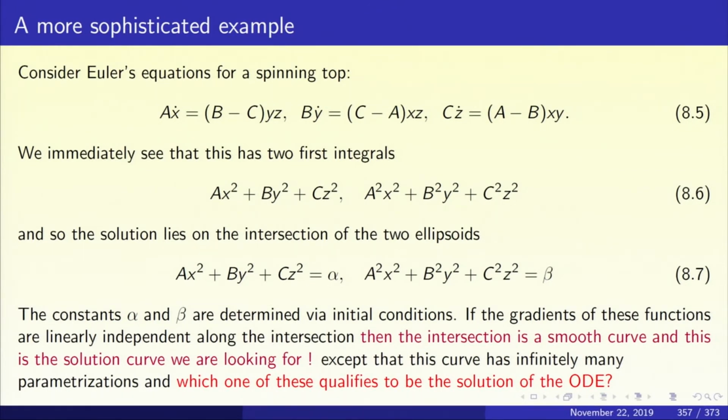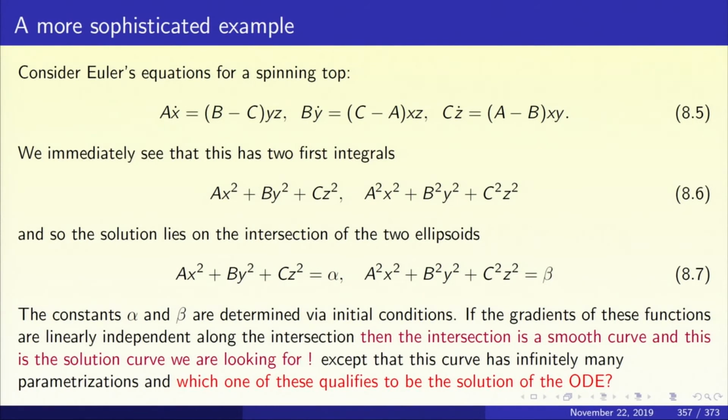A x squared plus B y squared plus C z squared. A, B, C are the principal moments of inertia, and x, y, z are the components of the instantaneous angular velocity. So what we see here is the rotational kinetic energy of the spinning top, and we're ignoring the effect of gravity, so there is no torque, and so the rotational kinetic energy is conserved. That is why A x squared plus B y squared plus C z squared is conserved.